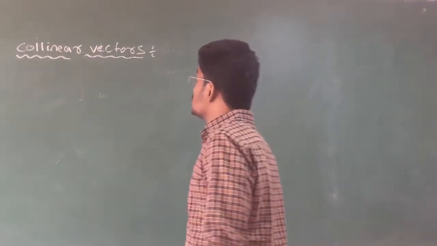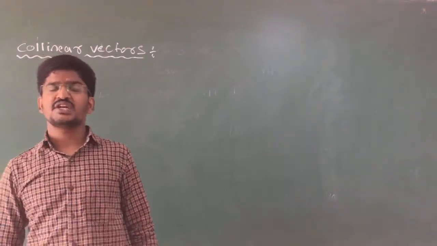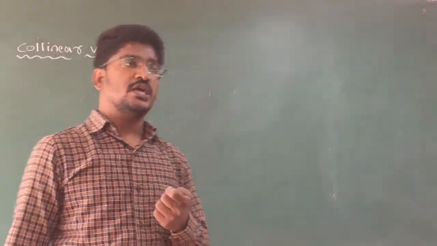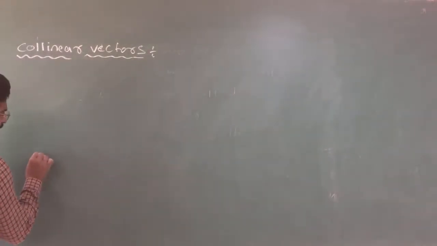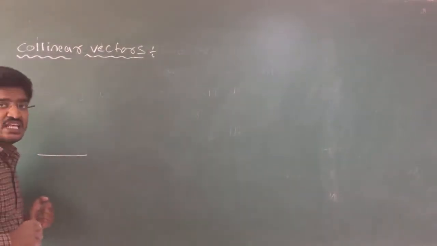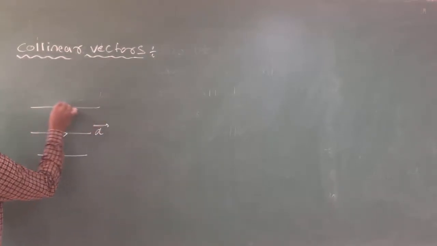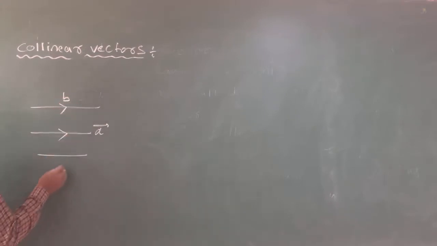Okay, students. So now let us go for the next definition, that is collinear vectors. See, here I will have one line. This is line L, and what I will do, I will draw some vectors. This is vector A, this is vector B, and this is vector C. Are you getting my point?